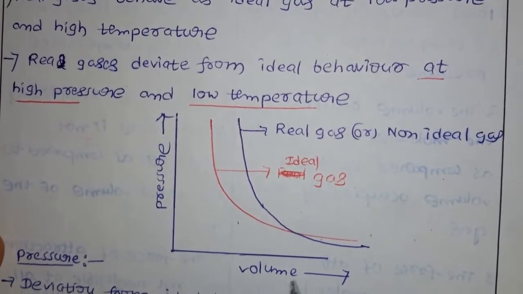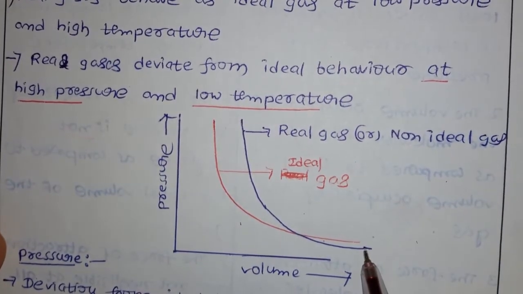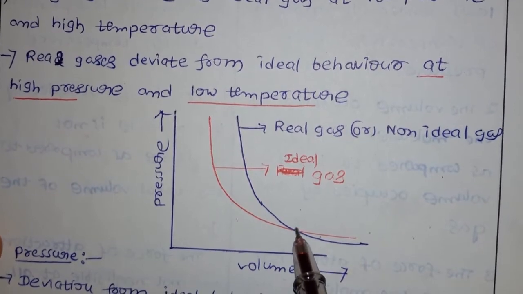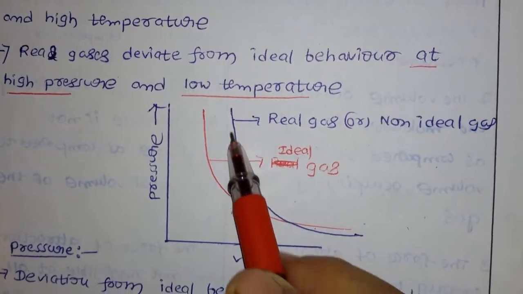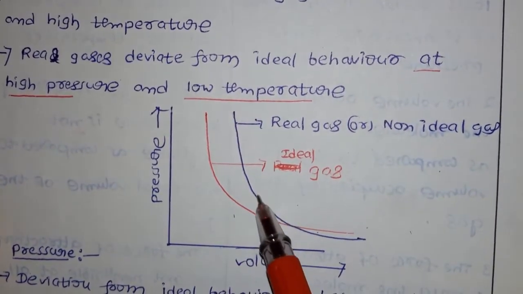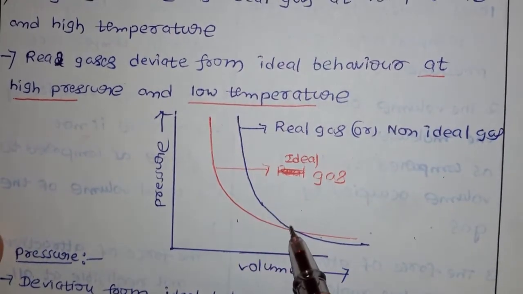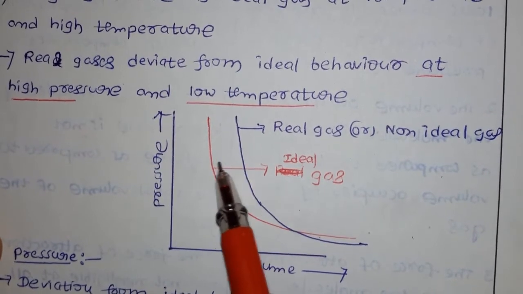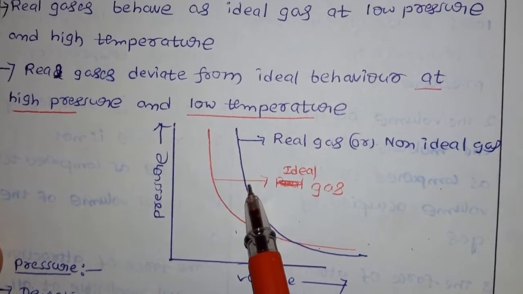Looking at this graphical representation, as I move along, volume decreases and pressure increases. But once pressure increases, at high pressure there is a deviation from the ideal behavior.